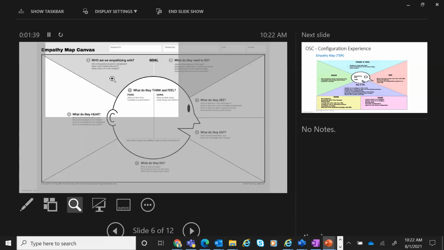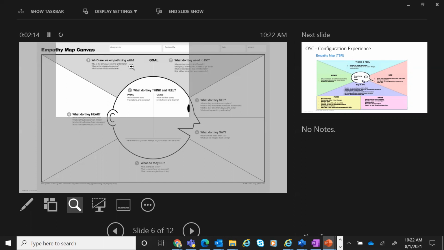Let's say, like last time, if you remember for design thinking, we looked at Cinderella. Similarly, if you have some customer or customer groups, let's say call center or customer service teams, you will say whom are we empathizing with? It will be the customer service agent. So the entire group will be represented by one person. It is a fictitious person, or a persona, created who will represent the pains, gains, motivations, etc. of that particular group.